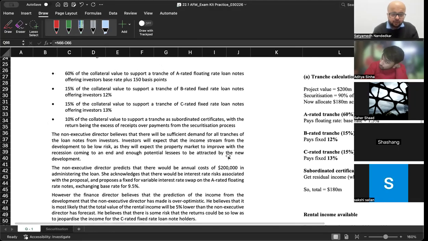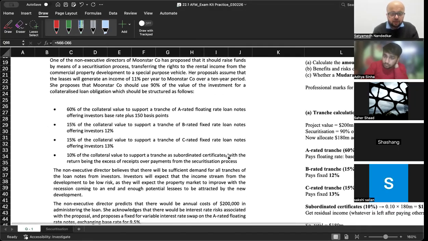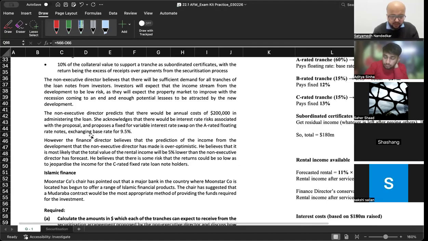Now, read these two paragraphs once. Just read it carefully.